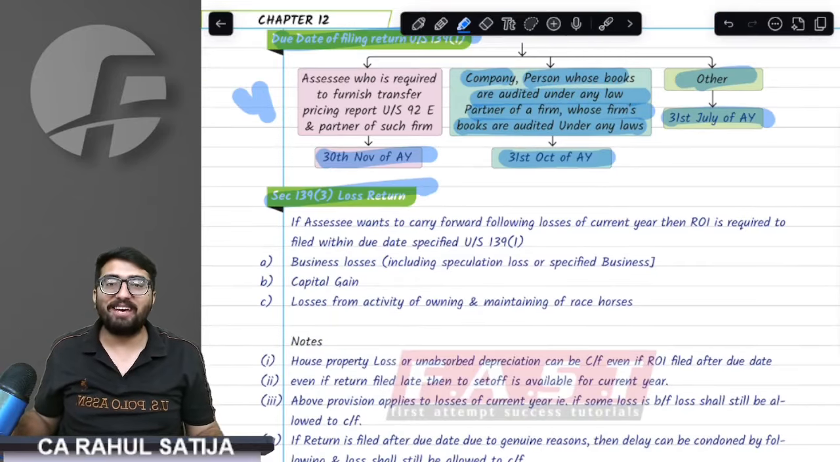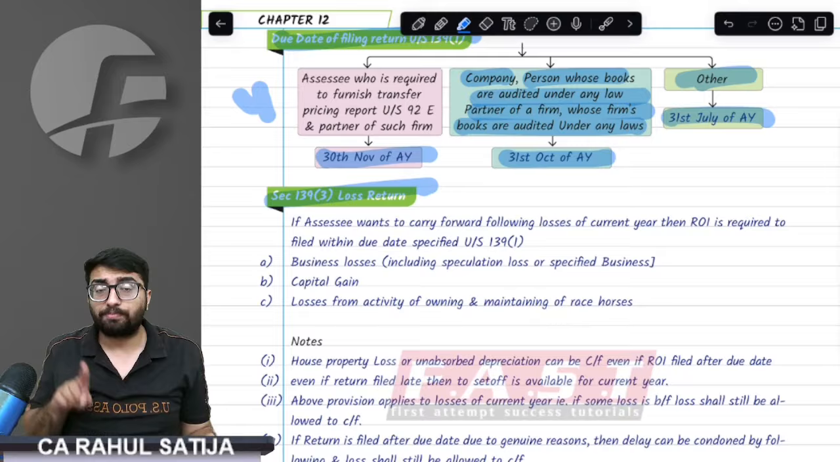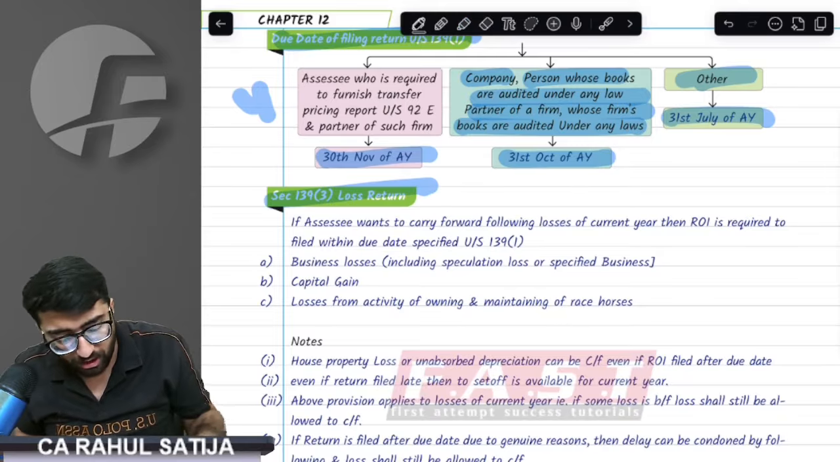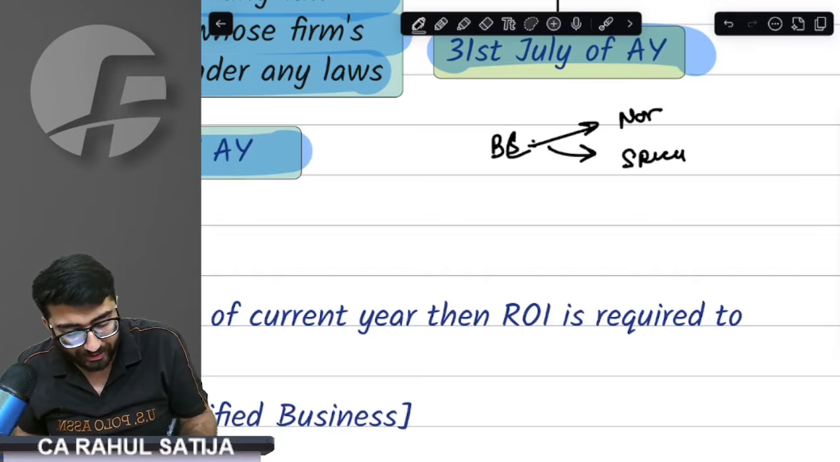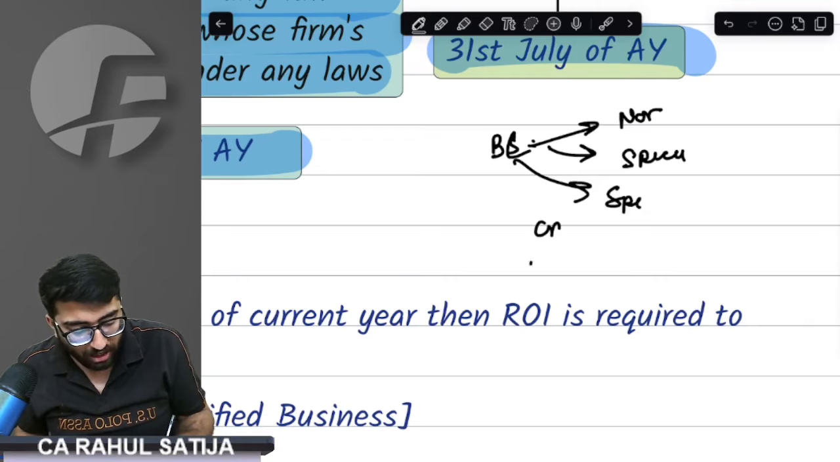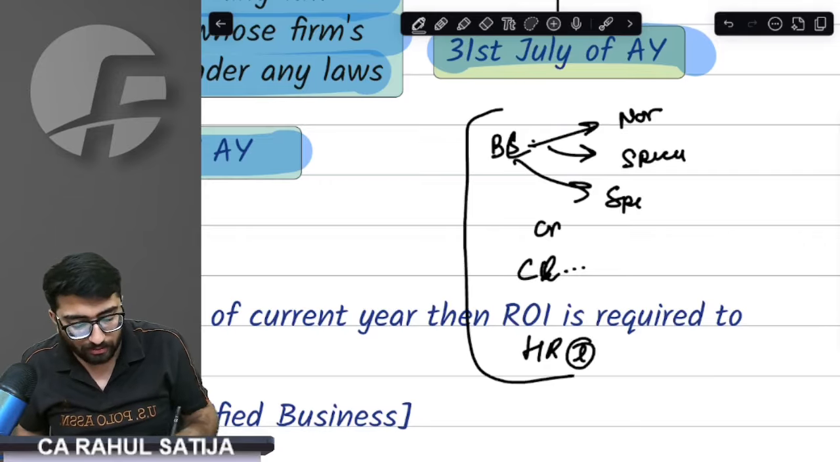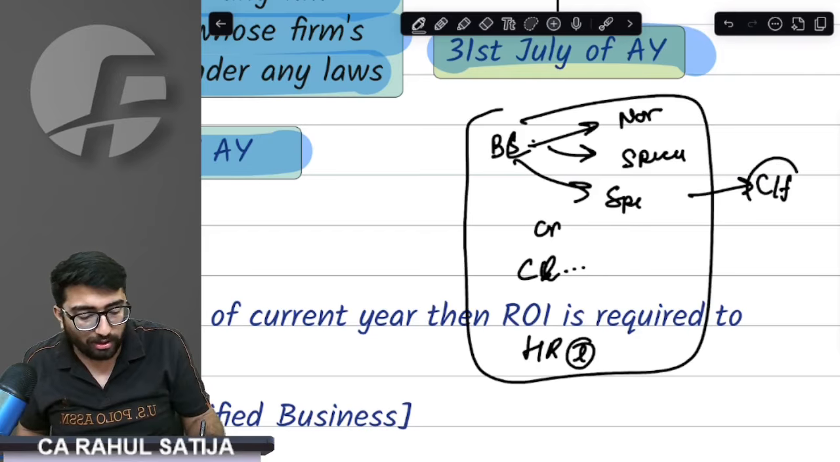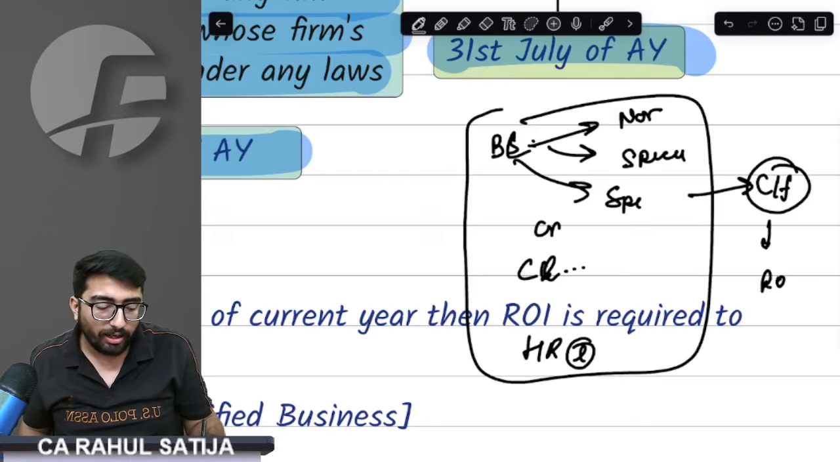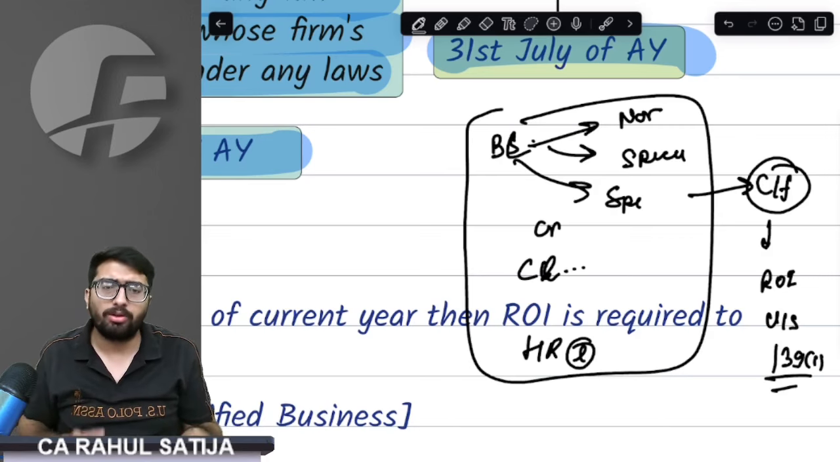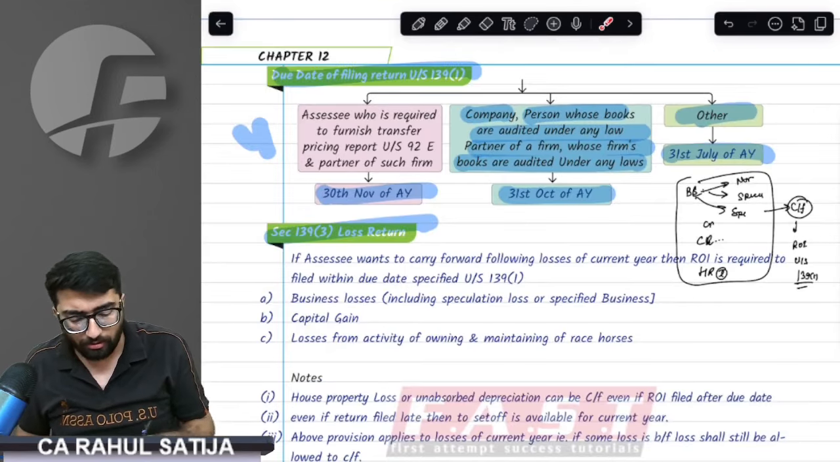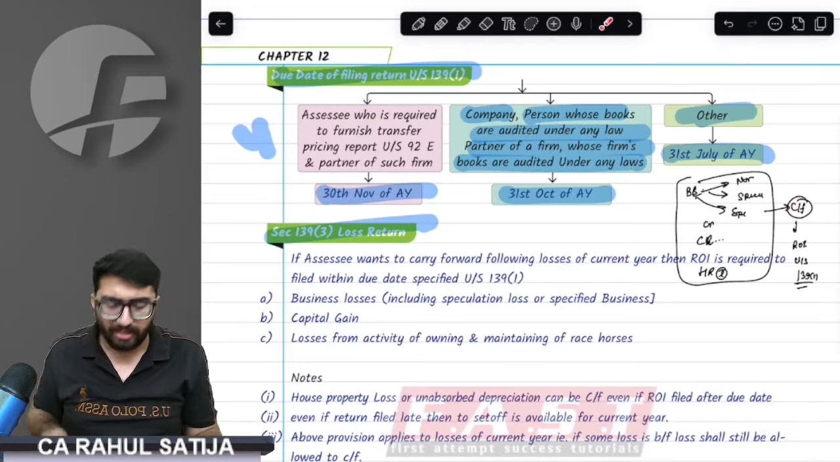Done. Now we have 139.3, that is the loss return. Remember, you can have three kinds of losses: business loss, which can include normal business loss, speculative business loss, or specified business loss; capital losses; or horse racing losses. If you have these losses and you want to carry forward these losses, then you have to file ROI under section 139.1, which means you have to file ROI within the time specified above.